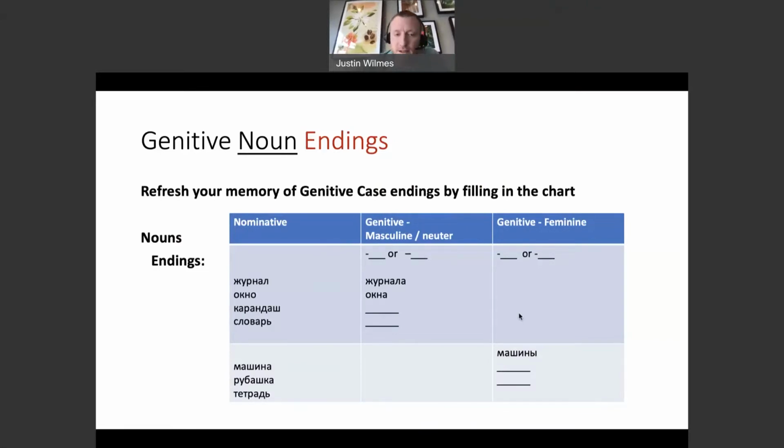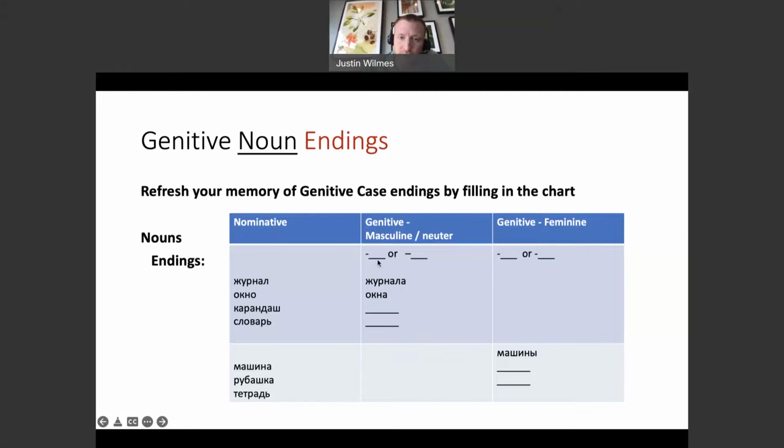Okay, now that you've done that, remember that this is just the noun chart, right? We'll look at adjectives next. Words in the masculine or neuter get the same ending in genitive, and words that are feminine get a different ending. So if we have журнал, masculine, it becomes журнала. Окно becomes окна.